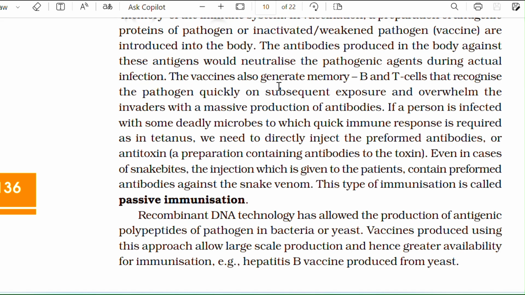Vaccination also generates memory B lymphocytes and T lymphocytes that recognize the pathogen quickly on subsequent exposure and overwhelm the invader with a massive production of antibodies.